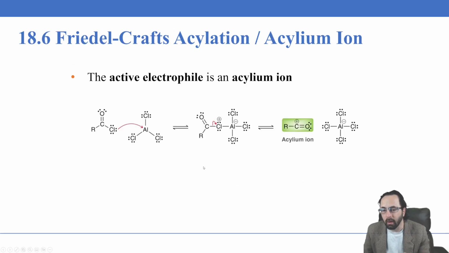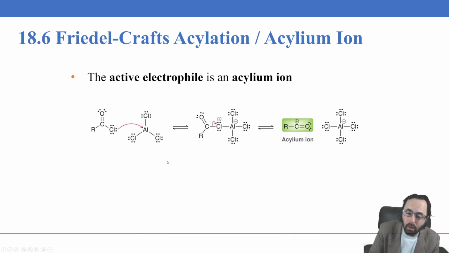So how does this work? Well, it works in a directly analogous fashion to the alkyl halide electrophilic aromatic substitution. In the previous example, it was an alkyl halide that was attacking. But this time instead, it's going to be the acyl halide that's attacking.